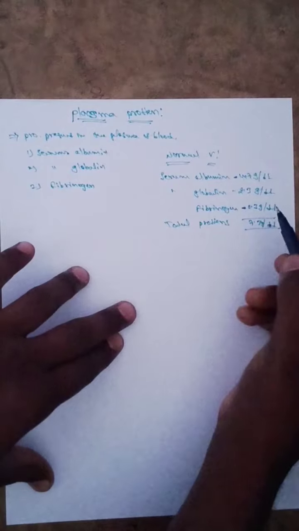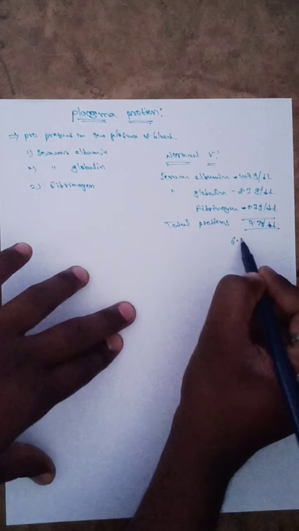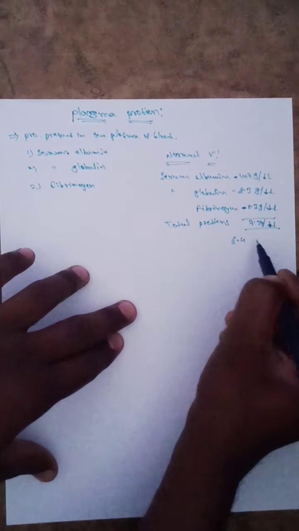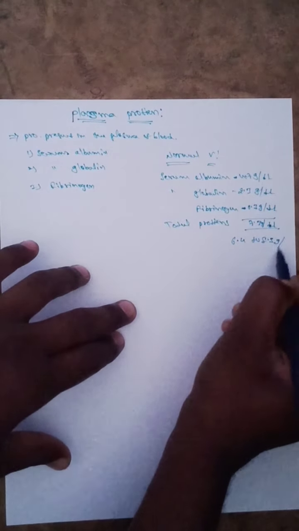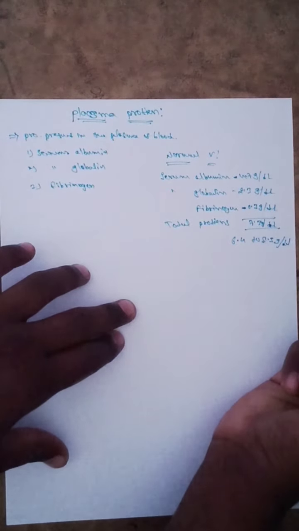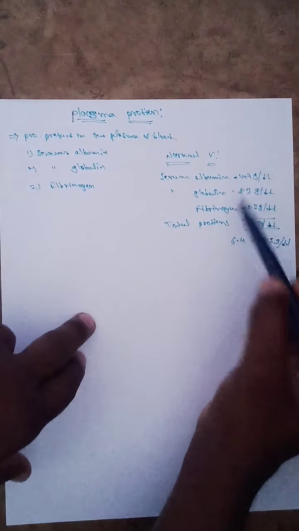So what is the normal range? 6.4 grams per deciliter to 8.3 grams per deciliter. So these are the normal values of the plasma proteins.